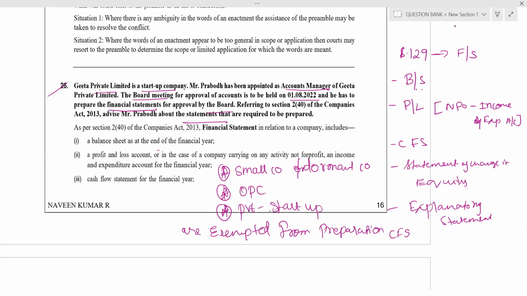In the given case, Geeta Private Limited is a private company with a startup. Okay, hence they are exempted from preparation of cash flow statement, but still they have to prepare balance sheet for the financial year. Everything you have to write the words for the financial year. P&L for the financial year, statement of change in equity, explanatory statement. Clear, guys?